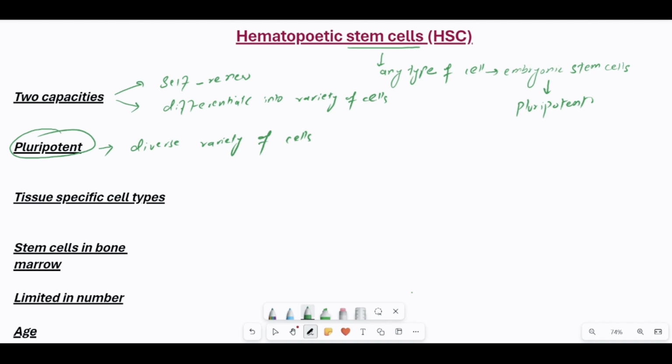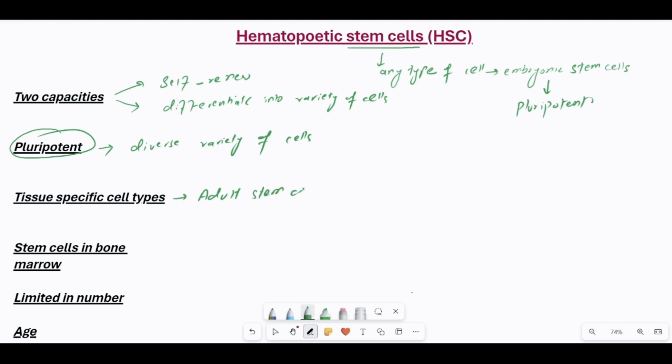Now, what basically happens when these stem cells produce all the different parts of your body, whether it is the brain, the bone marrow, the lung, the liver. When all the organs of the organism have been developed, the stem cells which are present in these organs are highly specific to their location. Okay, so now these are called adult stem cells.